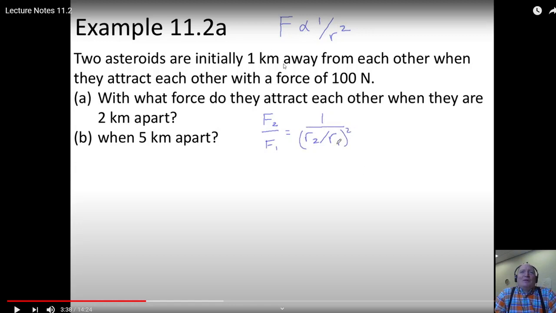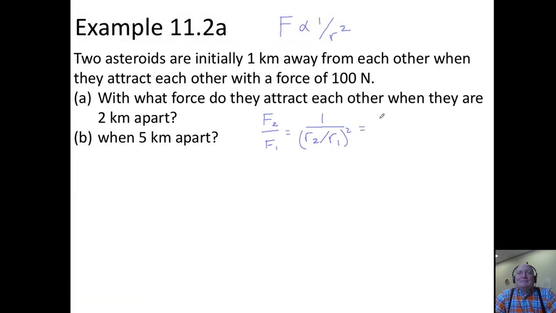If you've got a formula and you're doing these ratio businesses, go to every single thing and do 2 over 1. Do it there, do it there, but realize you're going to need these parentheses. Oh, man, that was cool. And we can re-express this as r1 over r2 squared. Cool. So notice that when you take an inverse, you reverse the subscripts. Cool. And we have to reflect the fact that it is inversely proportional.